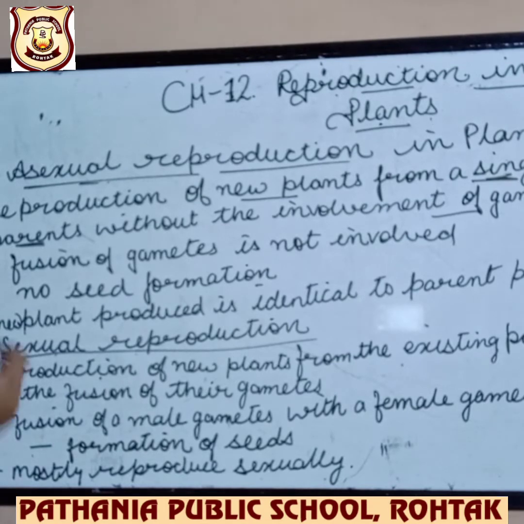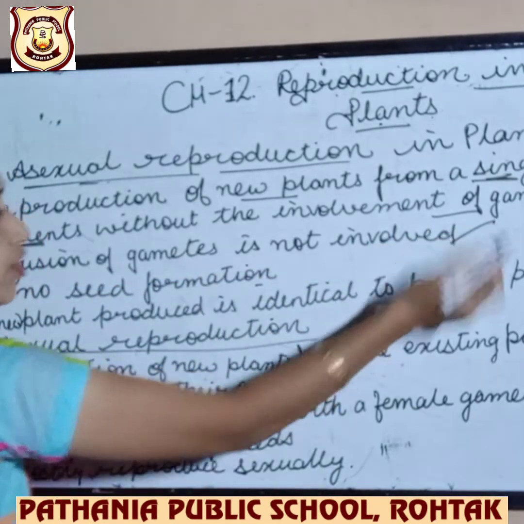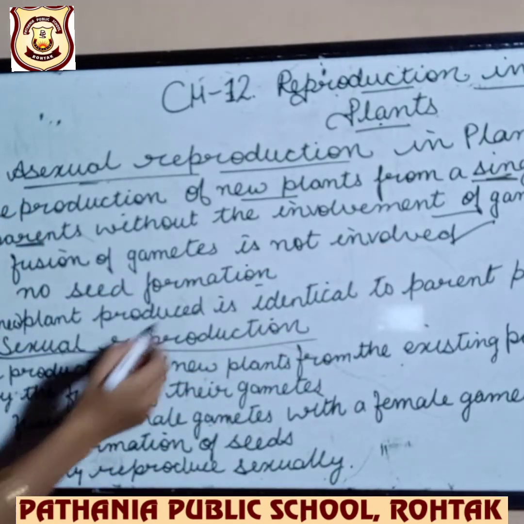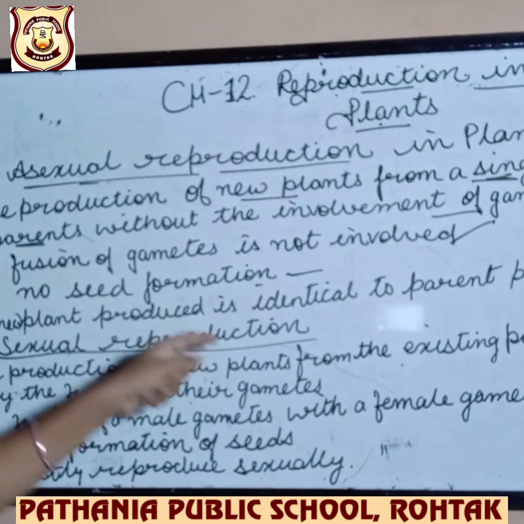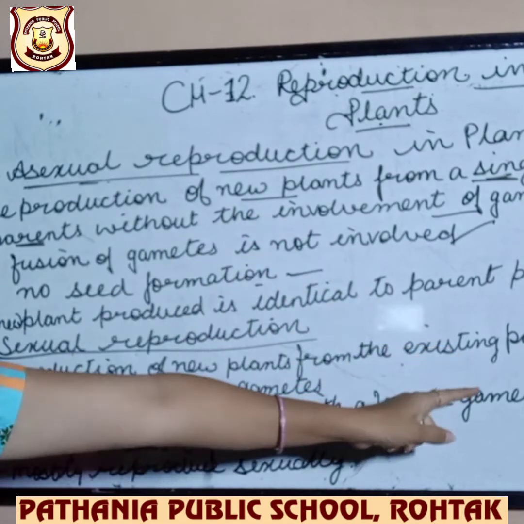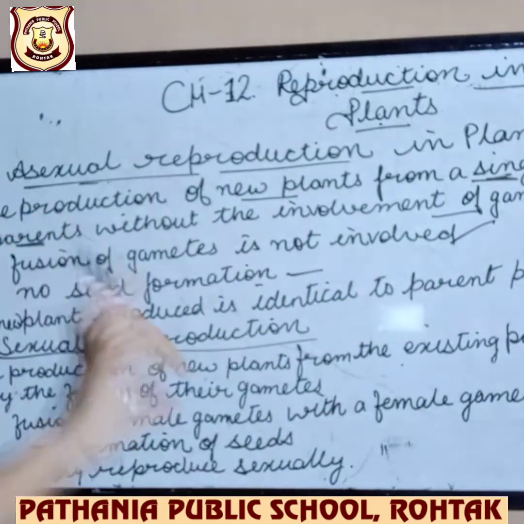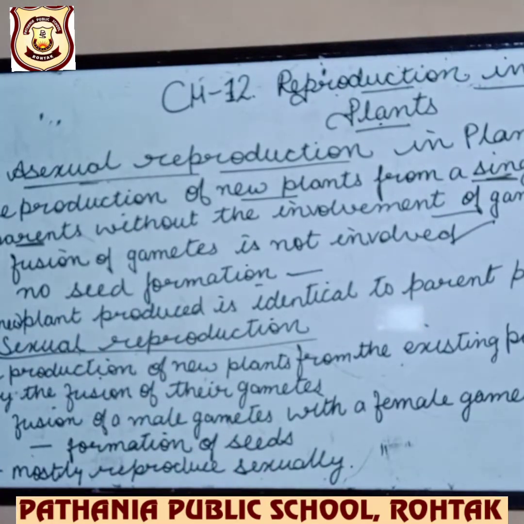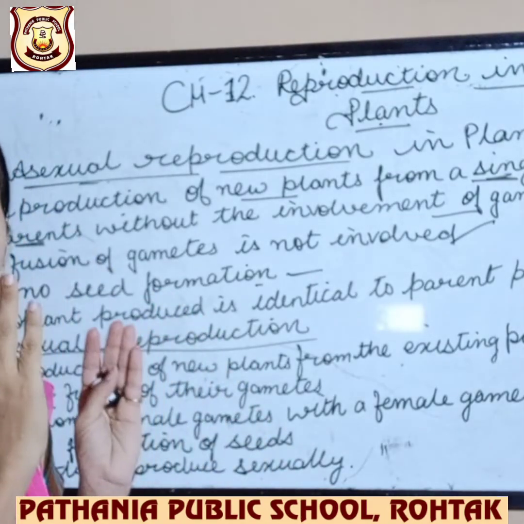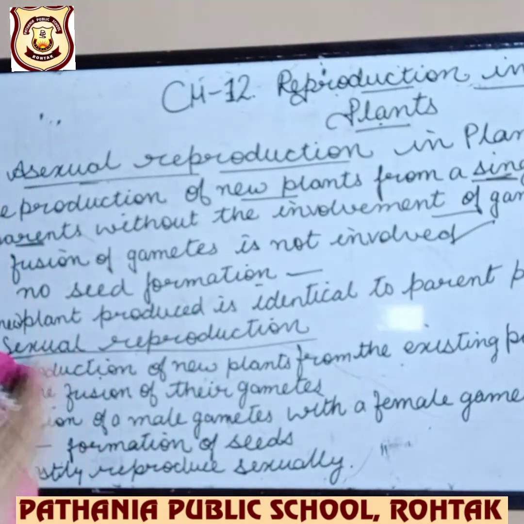Fusion of gametes is not involved, no seed formation takes place, and the new plant produced is identical to the parent plant. The same plant will grow from the parent plant.